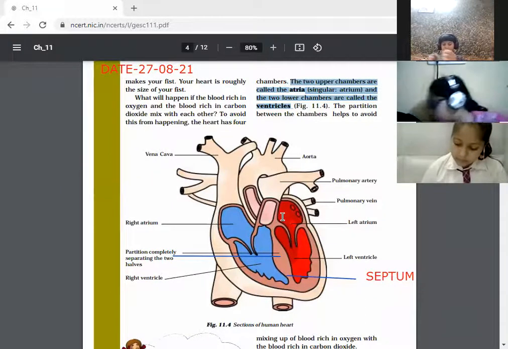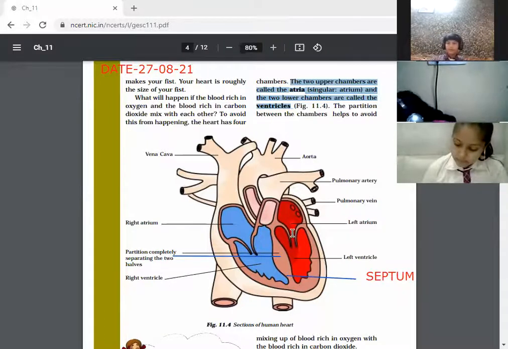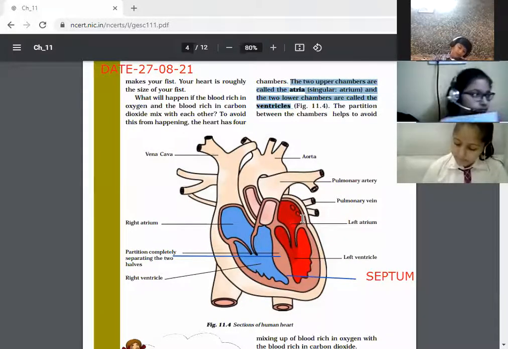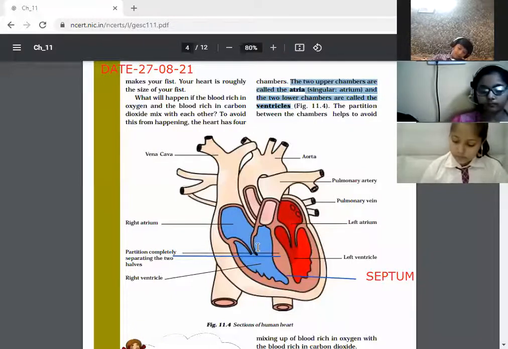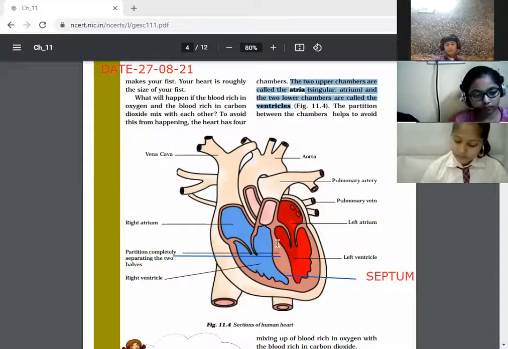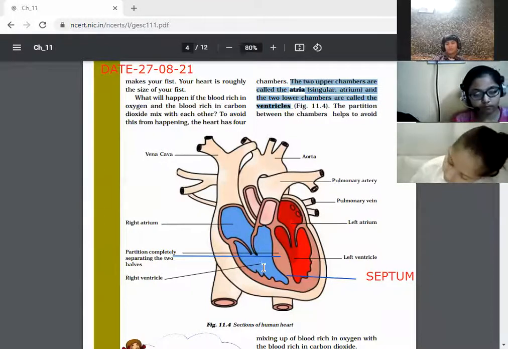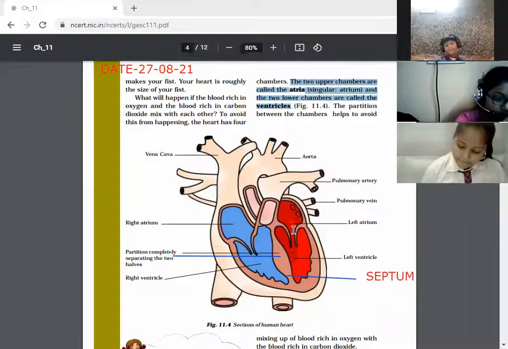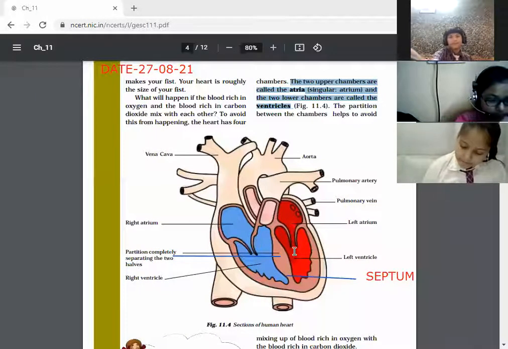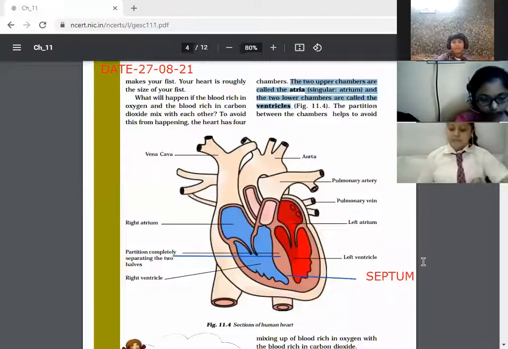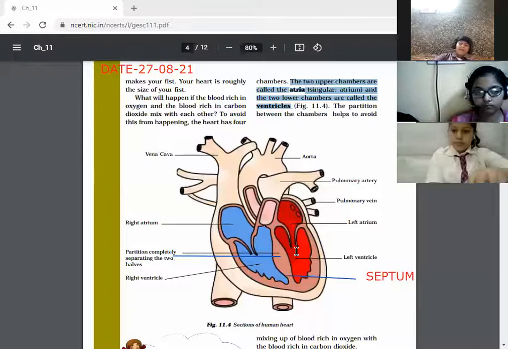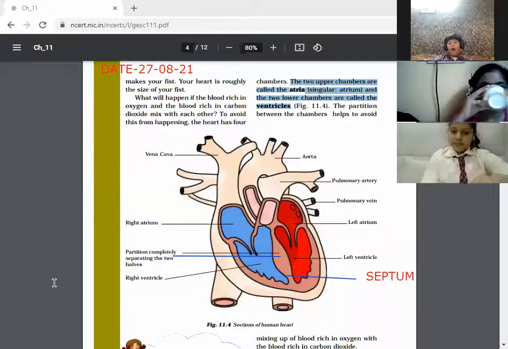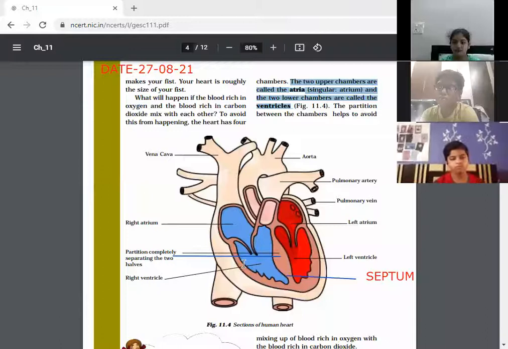So children, there is a color change also. The left atrium and left ventricle are of red color, and the right atrium and right ventricle are of bluish color. There is a reason behind it, because bluish color means they are having carbon dioxide rich blood, and these two are having the oxygen rich blood, and oxygen rich blood is further carried to the other parts of the body, because we need the oxygen to be supplied to all parts of the body.